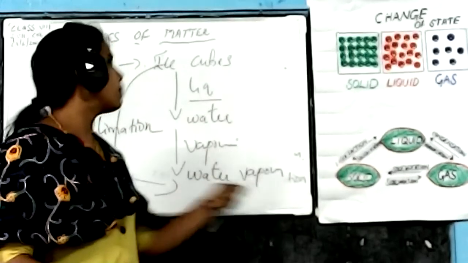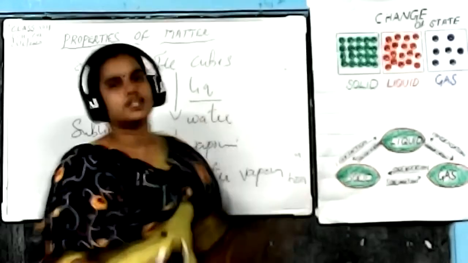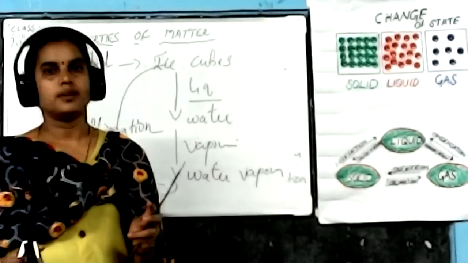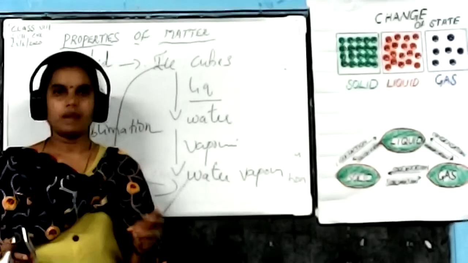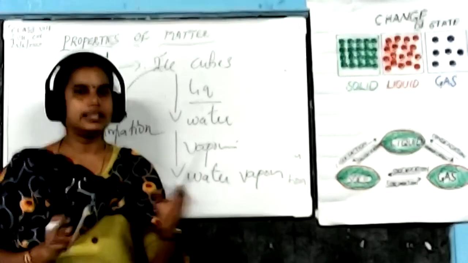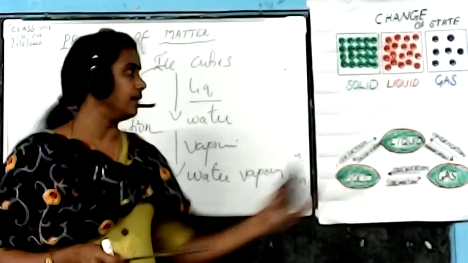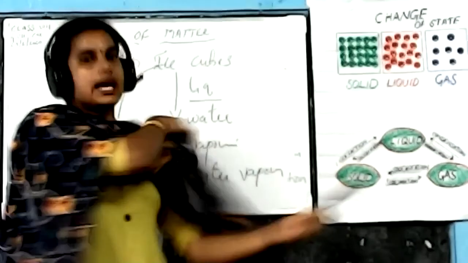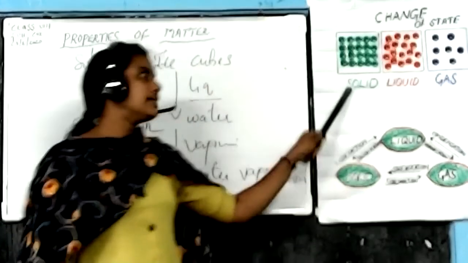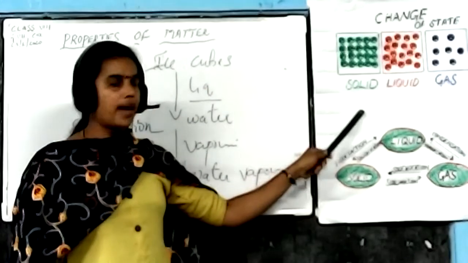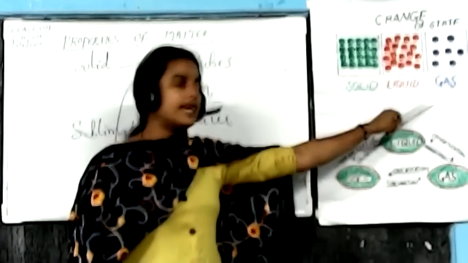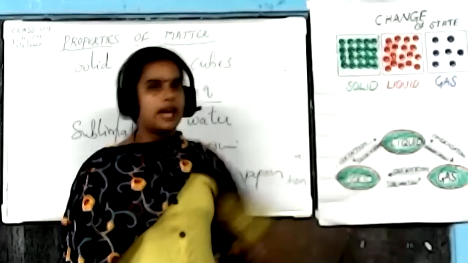Okay, so these are the points related to change of state. So once again, I am repeating. First one, states of matter. What are the three states of matter we saw here? Solid, liquid, and gas form. What is the arrangement of molecules here? In solids, it is tightly packed. In liquids, it is slightly loosely packed. And compared with gas, it is extremely weak.